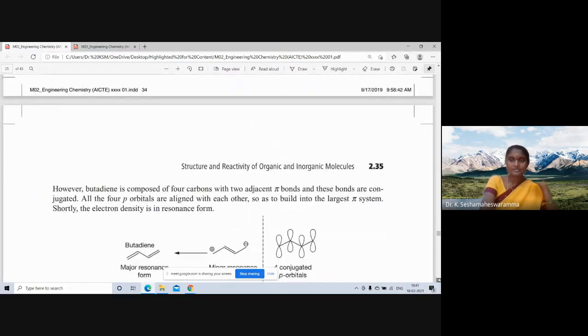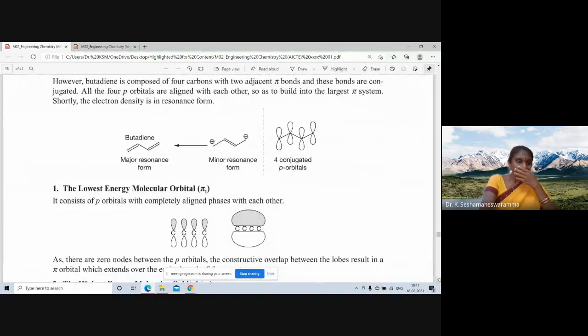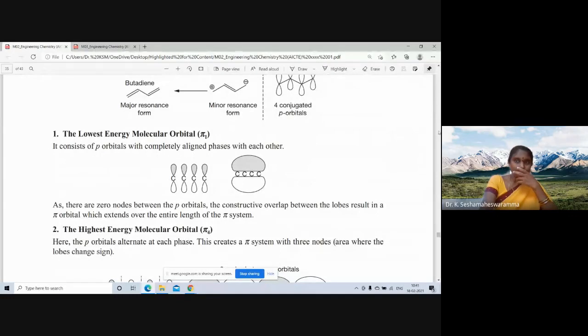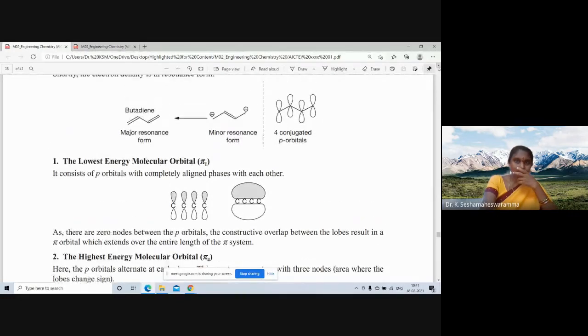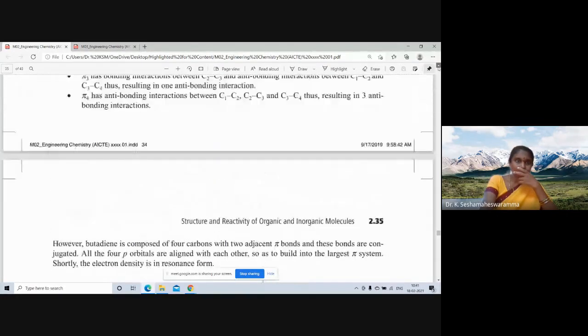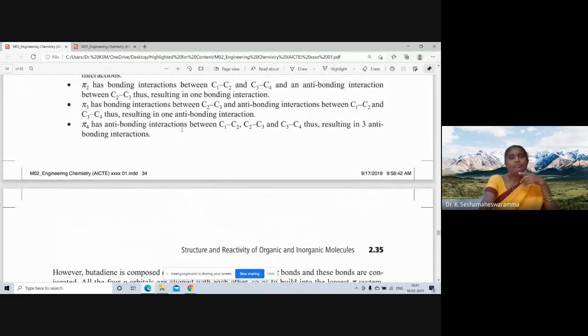Pi 4 has anti-bonding interactions between C1, C2, C2, C3 and C3, C4, resulting in 3 anti-bonding interactions, 3 nodes. In pi 4 there are no bonding interactions.